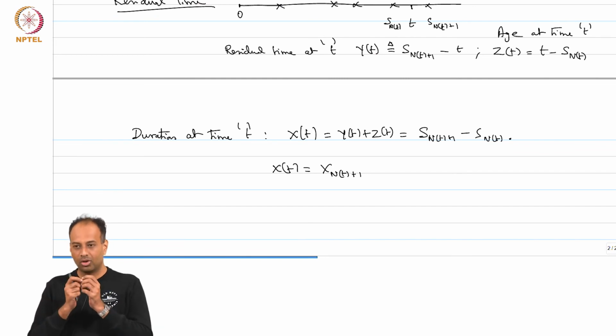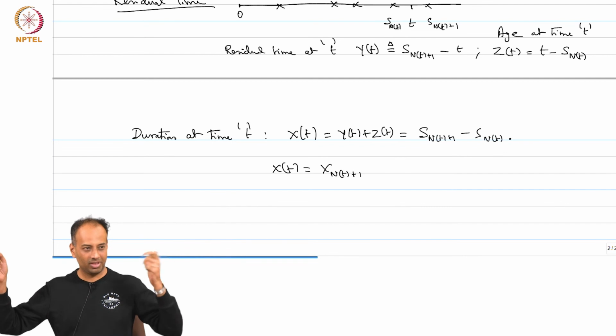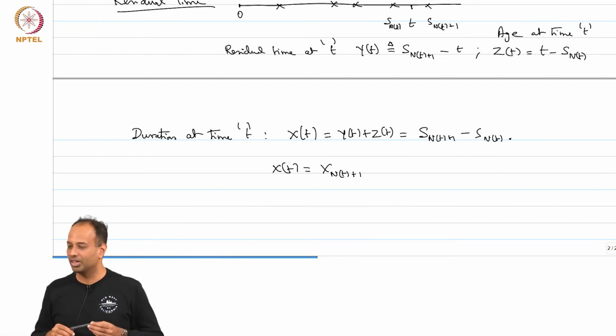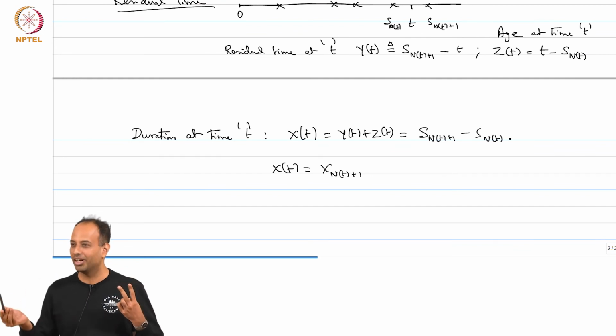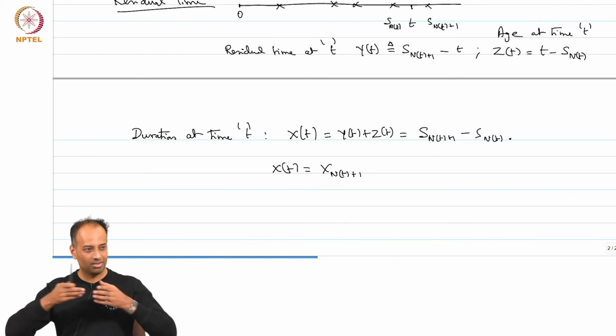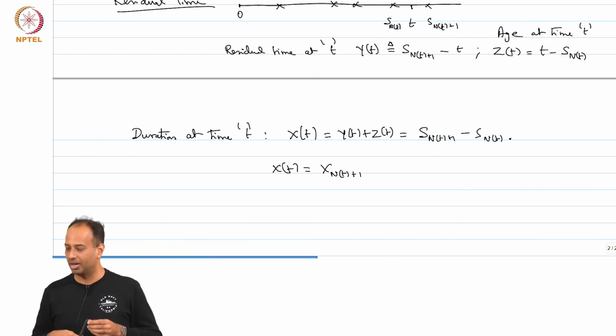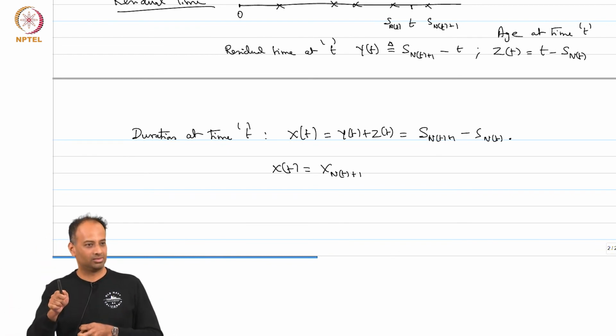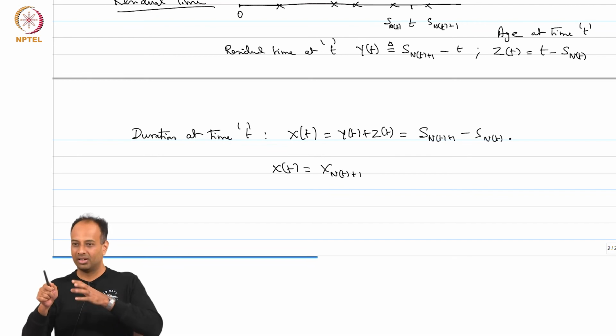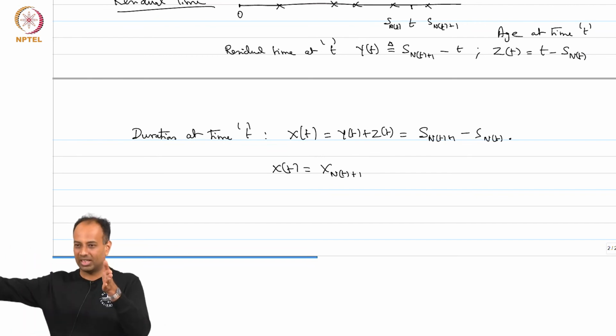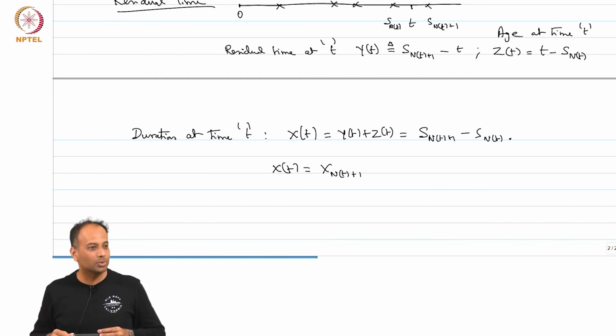So, the entire duration between the previous arrival and the next arrival is distributed like an Erlang 2, the sum of two independent exponentials. Even in a Poisson process you are already seeing this. All inter-arrival times are exponential with parameter lambda, but if you fix a t and look at the time between the arrival before t and the arrival after t, it is not exponentially distributed, it is an Erlang 2 distribution.